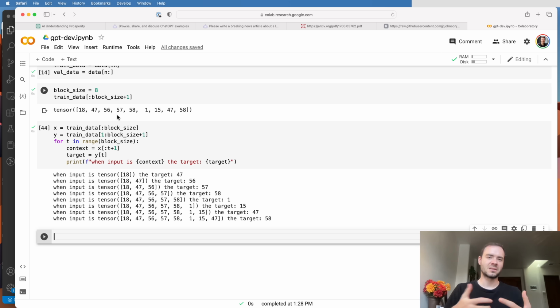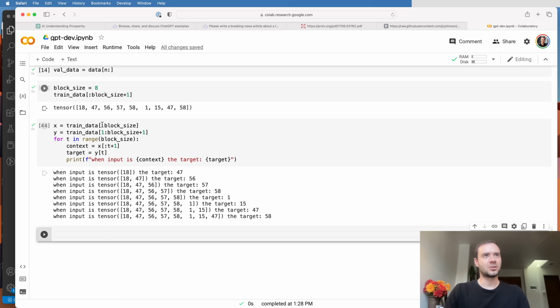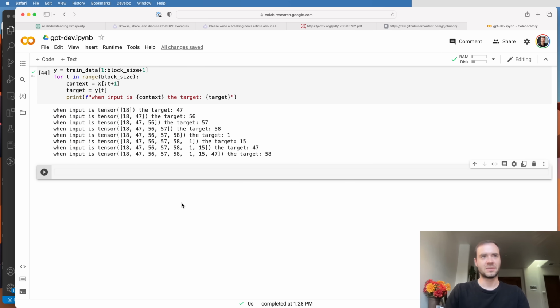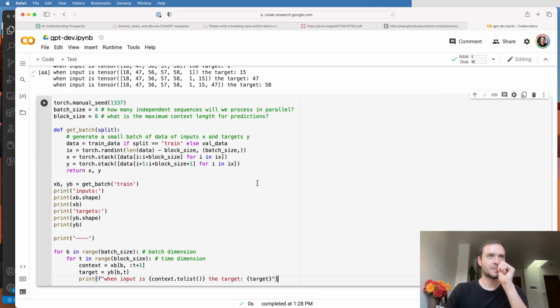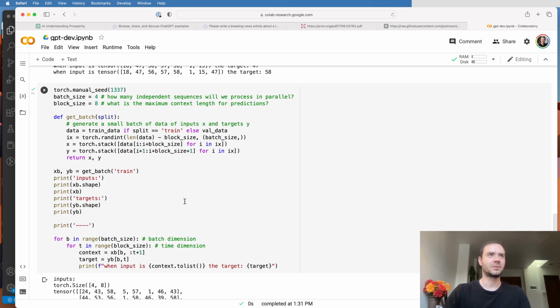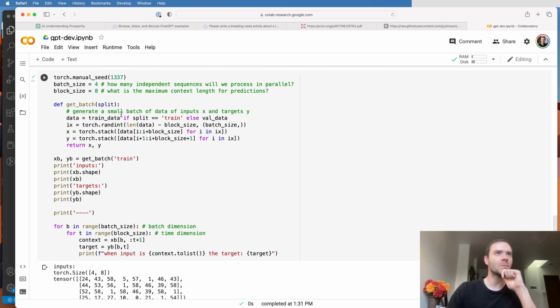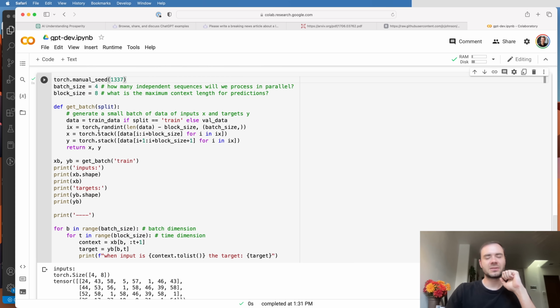But those chunks are processed completely independently, they don't talk to each other, and so on. So let me basically just generalize this and introduce a batch dimension. Here's a chunk of code. Let me just run it, and then I'm going to explain what it does. Because we're going to start sampling random locations in the dataset to pull chunks from, I am setting the seed for the random number generator, so that the numbers I see here are going to be the same numbers you see later if you try to reproduce this.